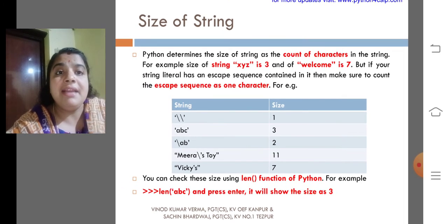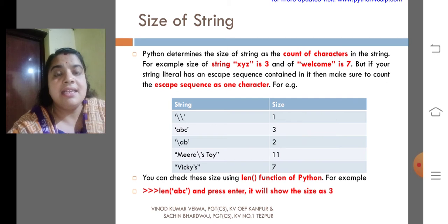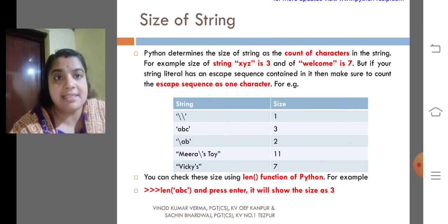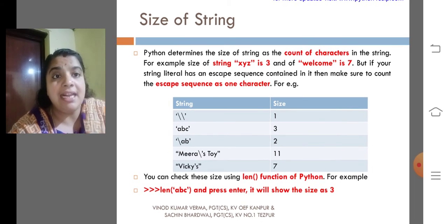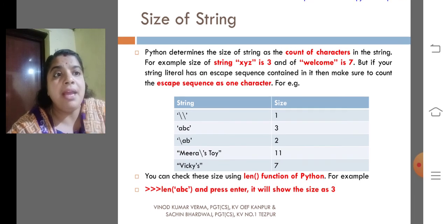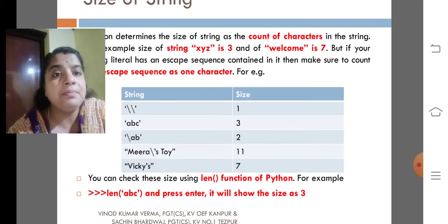Look at the example given on the screen. String XYZ, the size is 3. Welcome, the size is 7. But if your string literal has an escape sequence in it, make sure to count the escape sequence as one character. Look at the examples given.